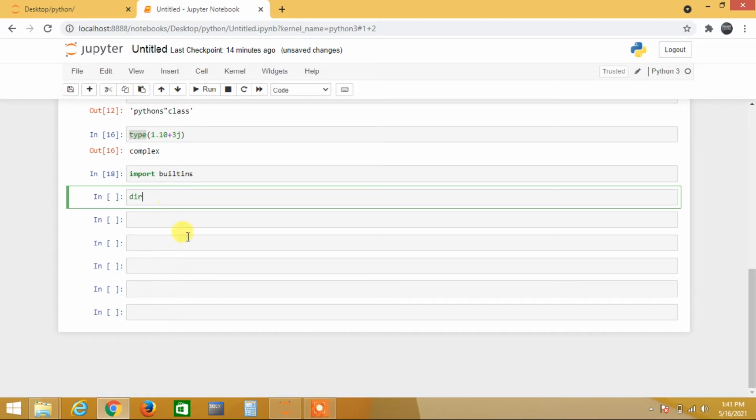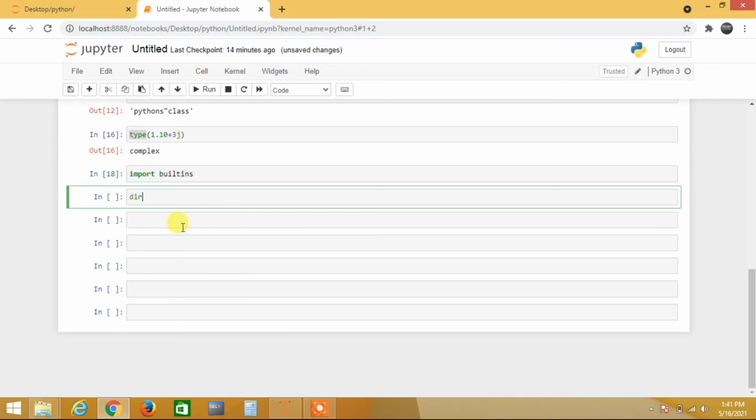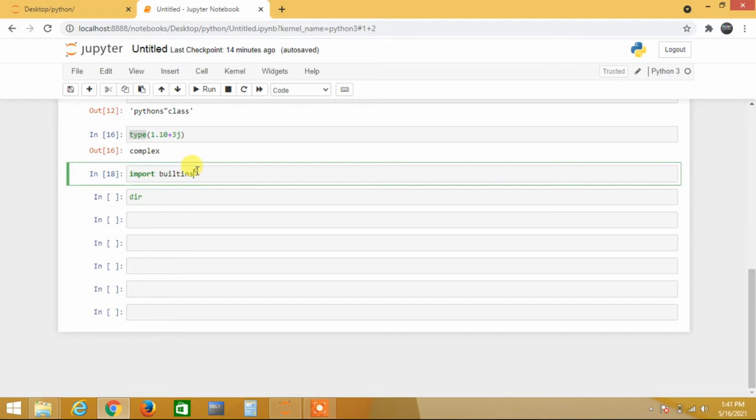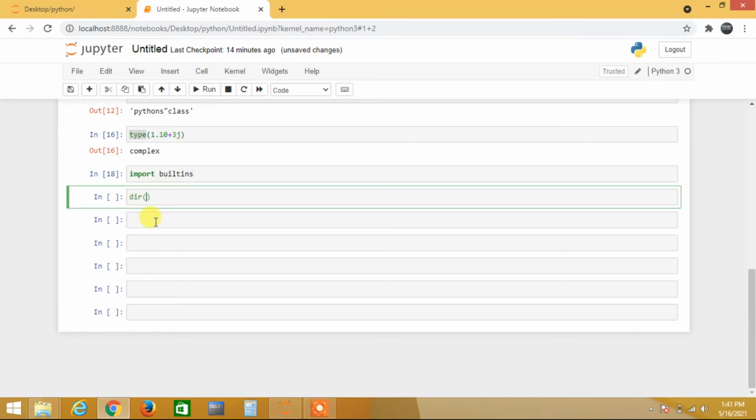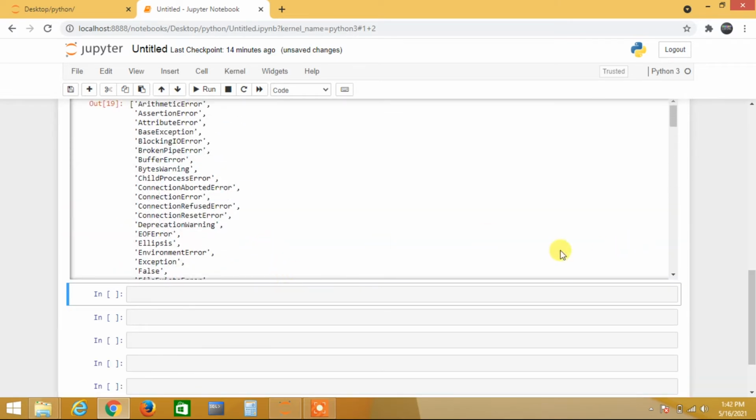Generally, when we use the command prompt, we know directory, right? Directories represent folders. So dir is a directory, and I want to read what is inside these built-ins. I just imported builtins from the Python programming language, and I want to see what is inside that. Then what I do is dir of builtins. When I execute the cell, I get these many topics.